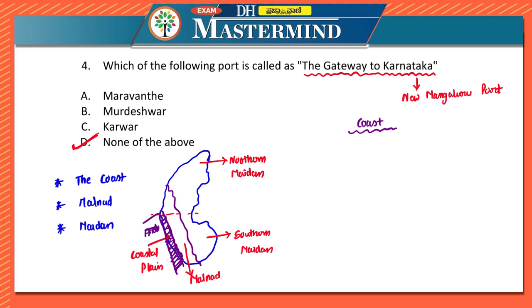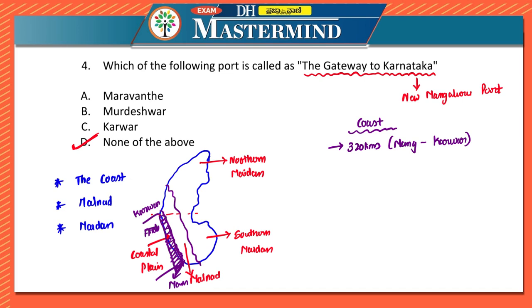And if you look at the coastline, Karnataka has a coastline of 320 kilometers from Mangaluru to Karwar. In the south you have Mangaluru, and in the north you have Karwar. After that Goa starts. Okay, so it is 320 kilometers of coastline.